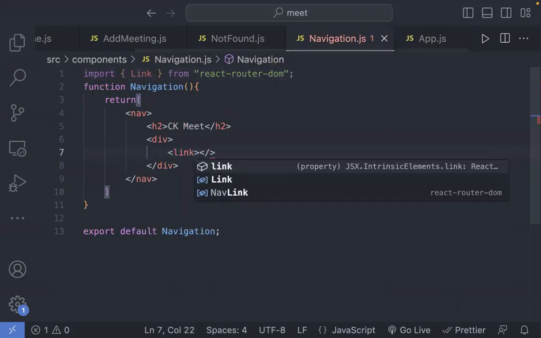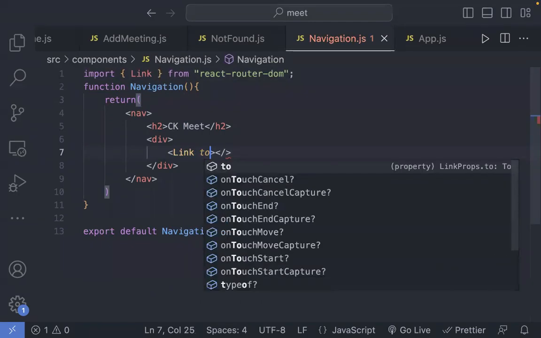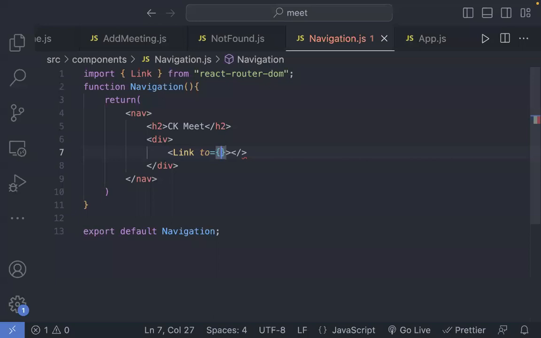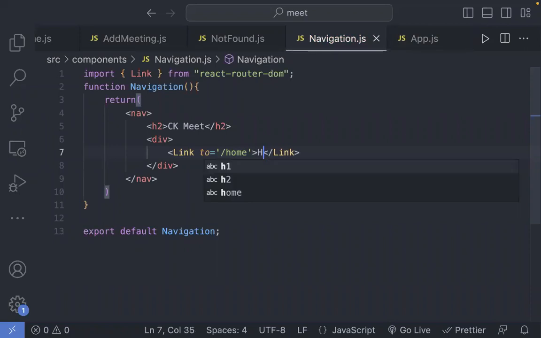I can say Link, and I want to link them to, let's say, home. And here I can say something else, home. Now let's see if it's working fine.